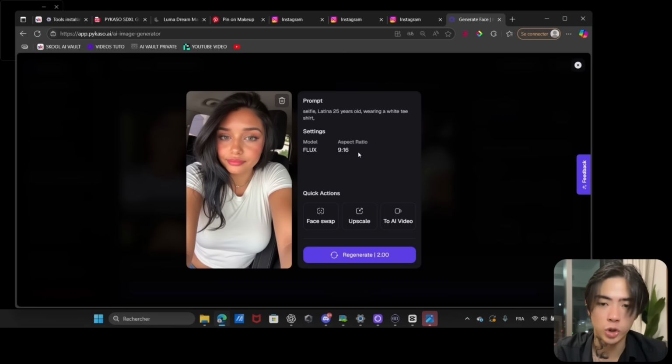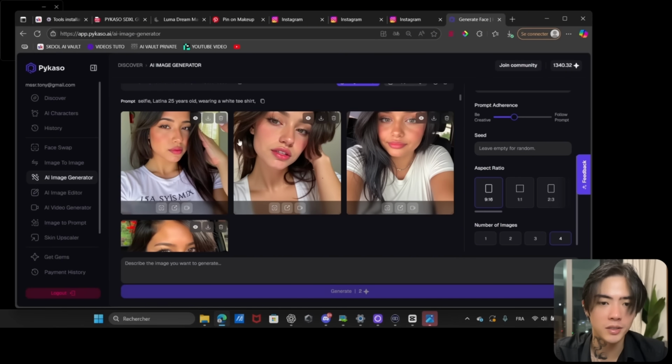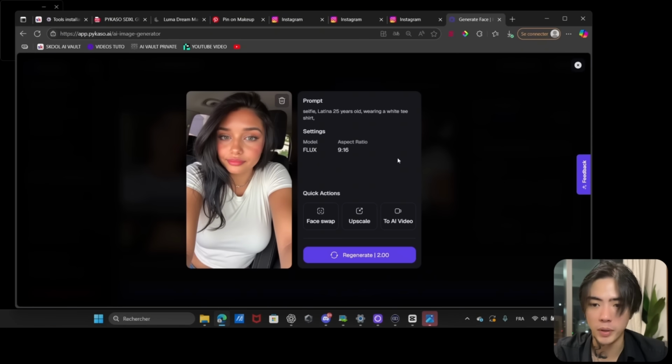And once you chose the one you prefer, you can just download it by clicking on this. Okay, now it is downloaded. And because we want to have better results, we will click on upscale. So this will add even more texture on the skin, so the skin doesn't look like AI smooth perfection. So we just click on upscale.